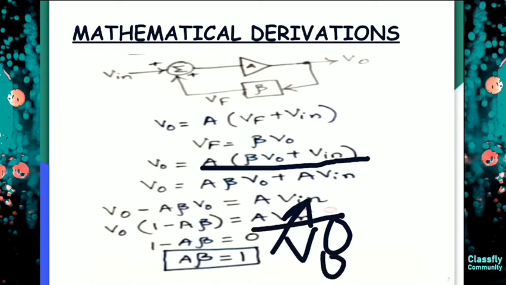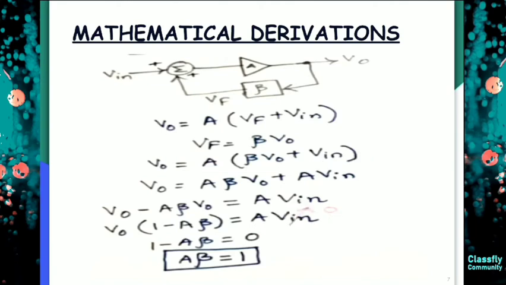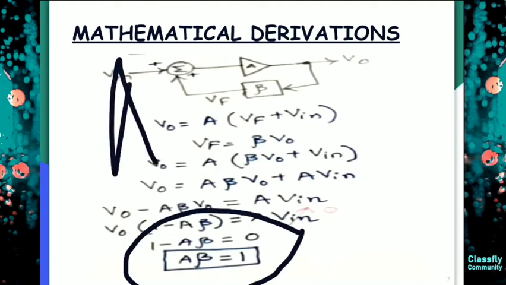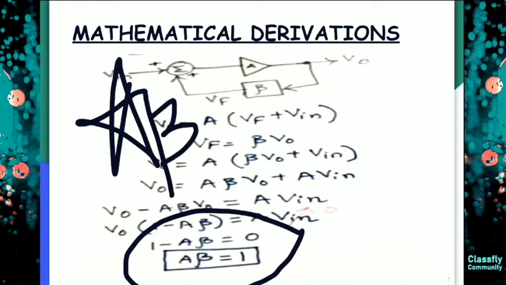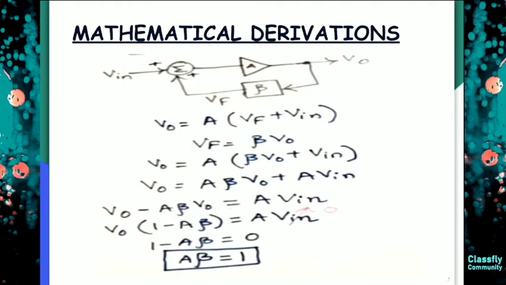So I am left with 1 minus A beta equal to 0. So we can mathematically prove that A beta is equal to 1. So we can prove this equation for the Barkhausen criteria, that my loop gain must be equal to 1. So I hope you understood the Barkhausen criteria of the oscillator.